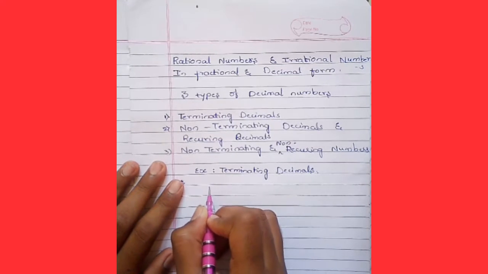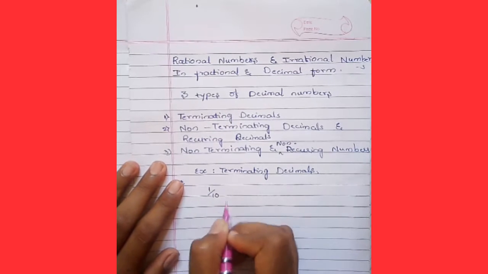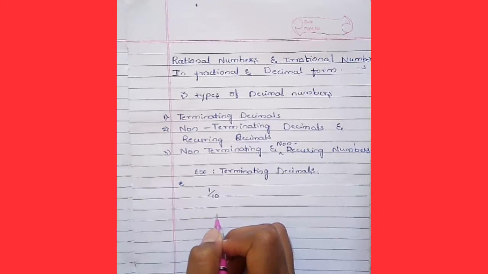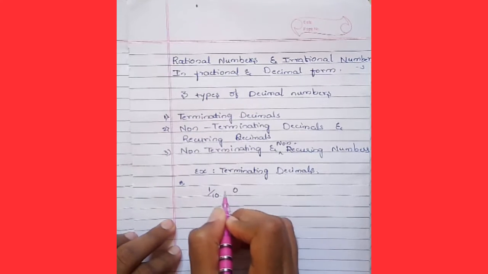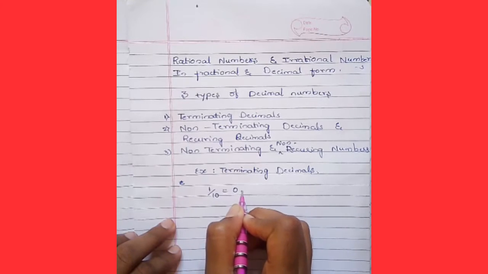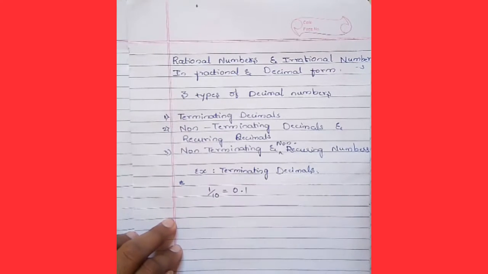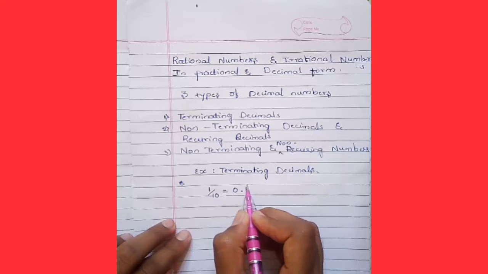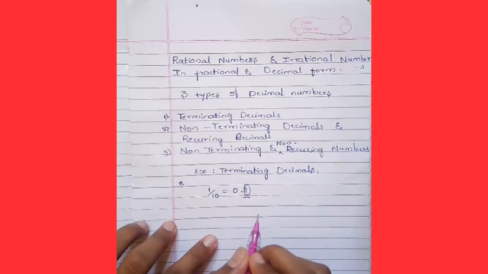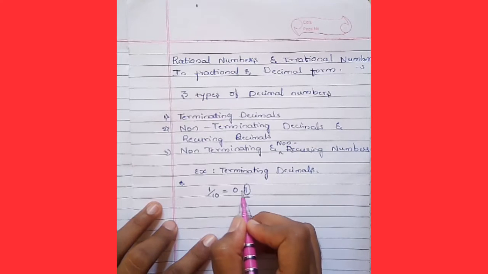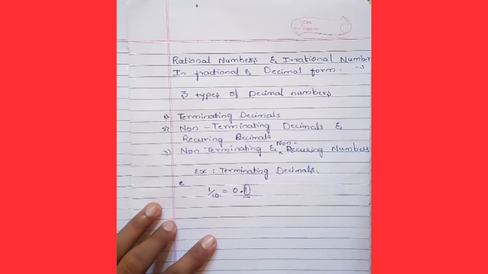For example, 1 by 10. 1 by 10 is what? 1 by 10 is equal to 0.1. So here 1, we can count this. It is a finite number after the decimal point.